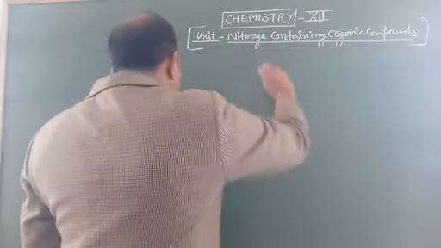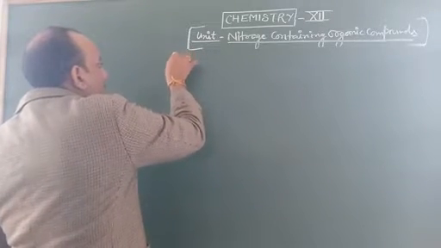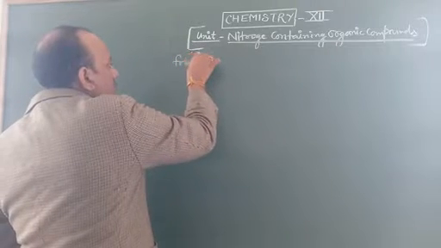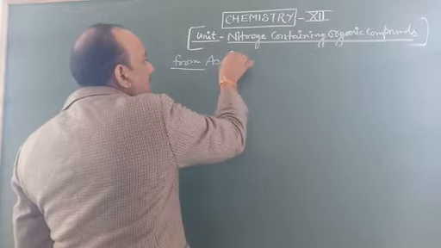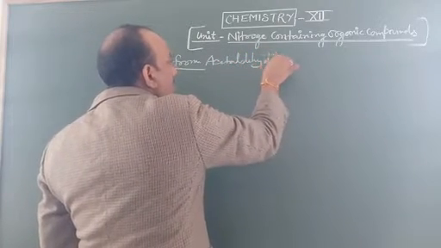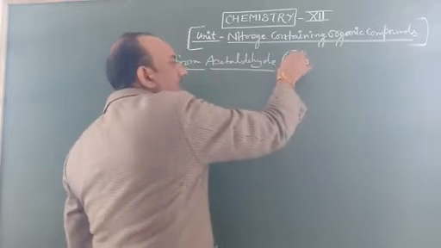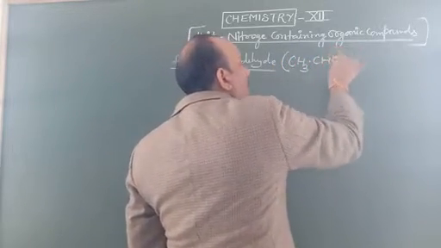Now another method, from acetaldehyde. Its formula is CH3CHO.